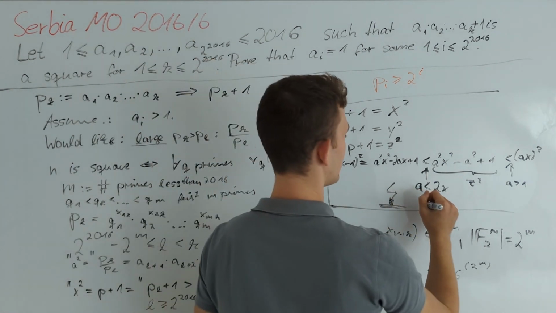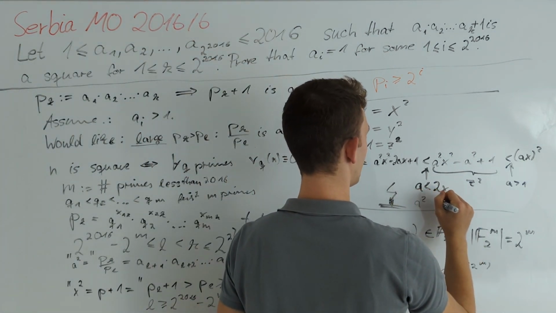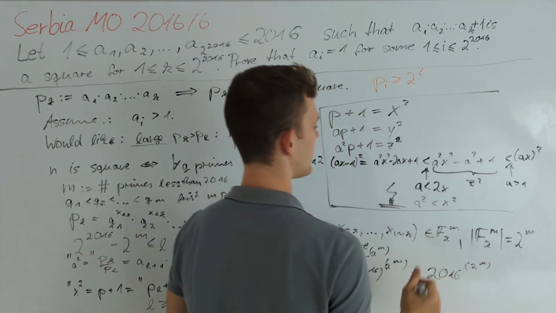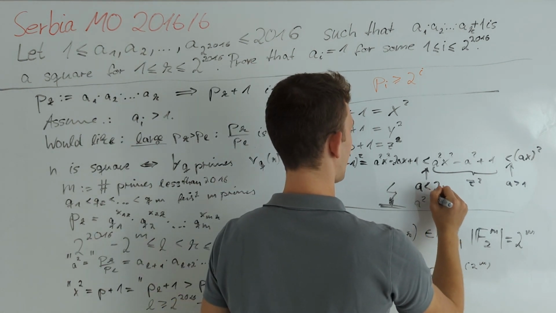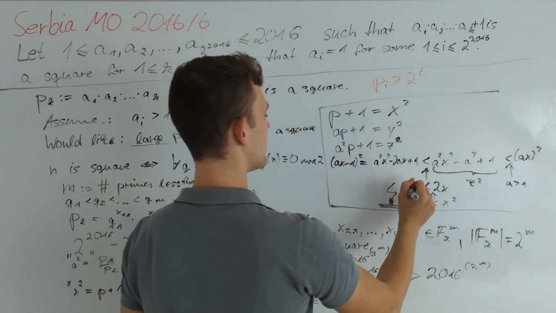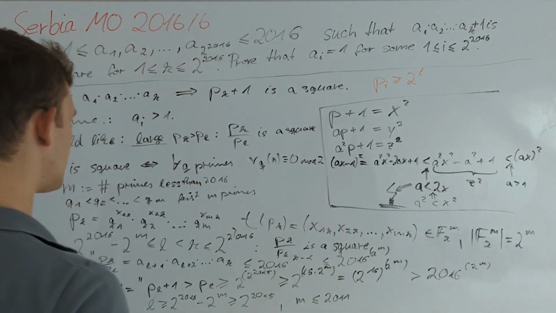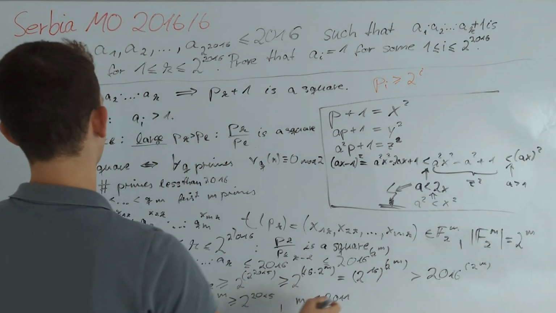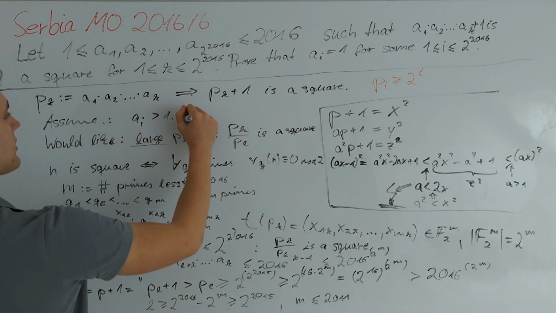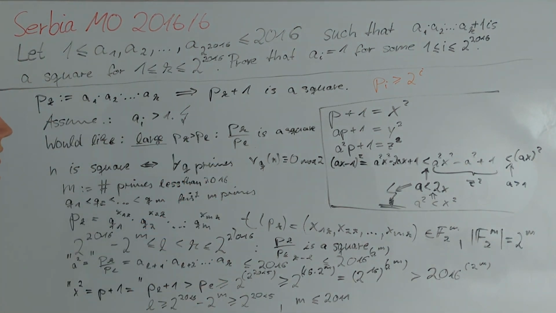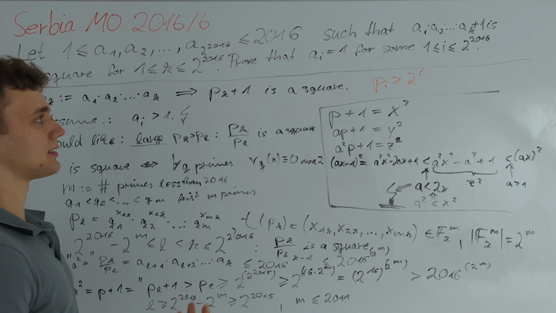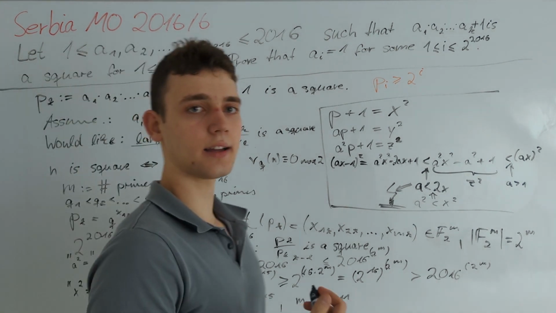But we see that a squared less than x squared implies a less than 2x, which implies a contradiction. So also in our problem we get a contradiction from our assumption that a_i is greater than 1, and therefore we have shown that there exists an index such that a_i is equal to 1.